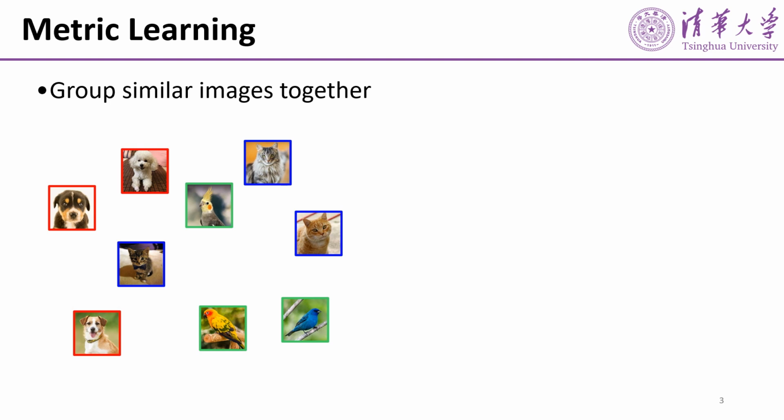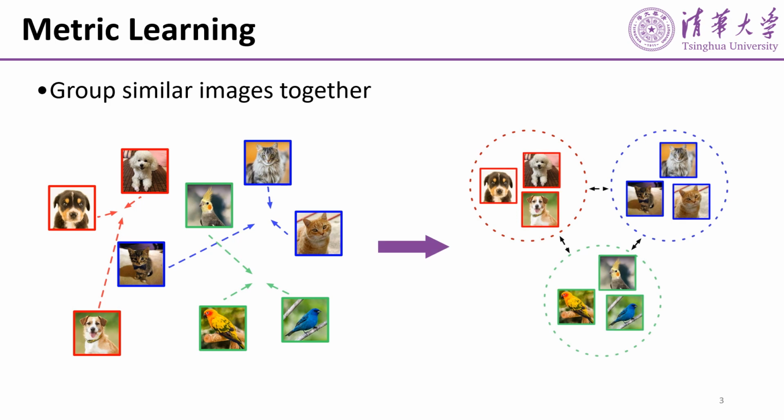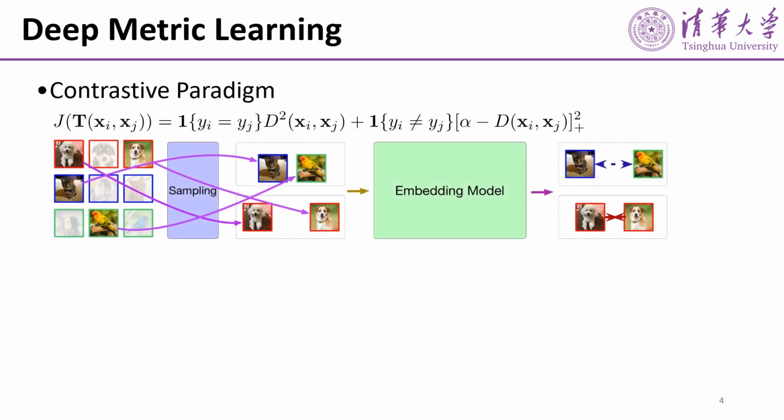As we all know, deep metric learning aims to group similar images together and separate them from dissimilar ones. Two conventional paradigms include the contrastive and the triplet paradigm, which are based on sampled pairs and triplets, respectively.